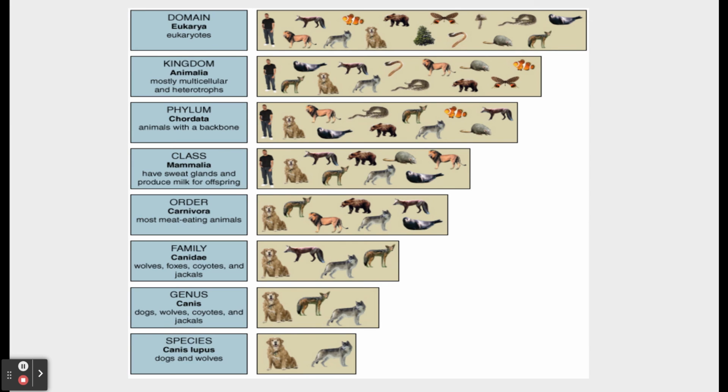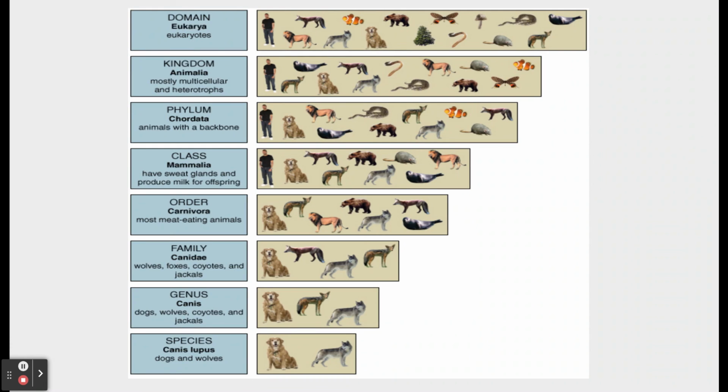And then if we look at the family Canidae, which are wolves, foxes, coyotes, and jackals, we're getting closer to the actual specific species. So now the aardvark, the seal, and the lion are no longer included, because they are not part of this family. If I continue down to the genus, now we're talking about the Canis genus, which includes dogs, wolves, coyotes, and jackals, so like the canines, if you will.